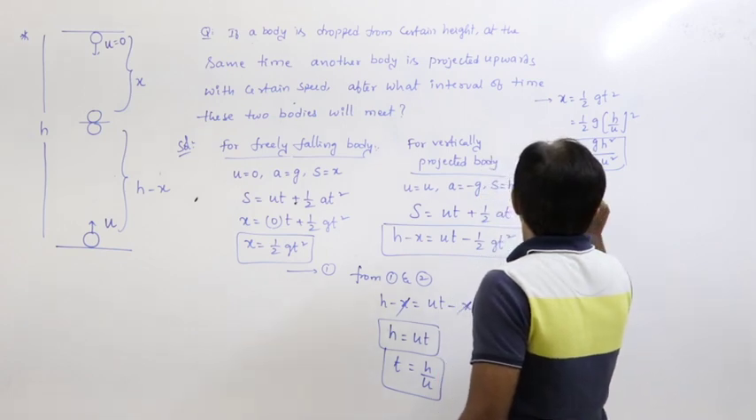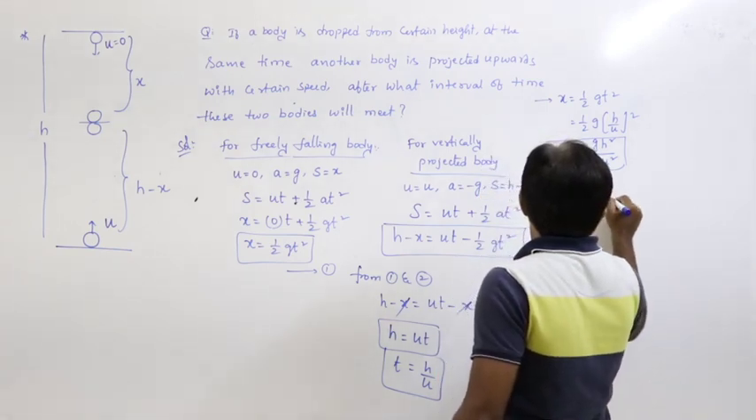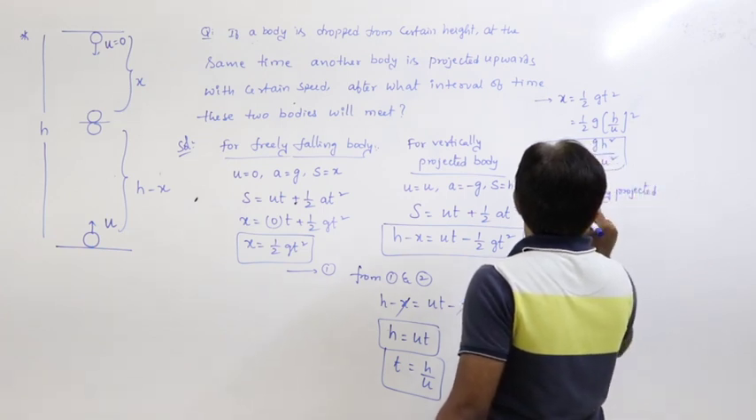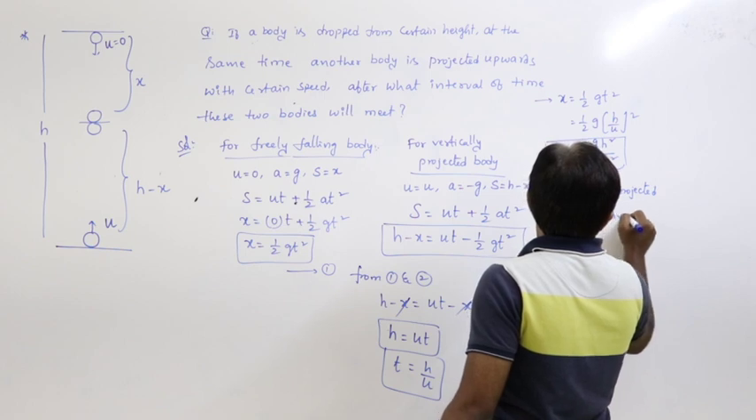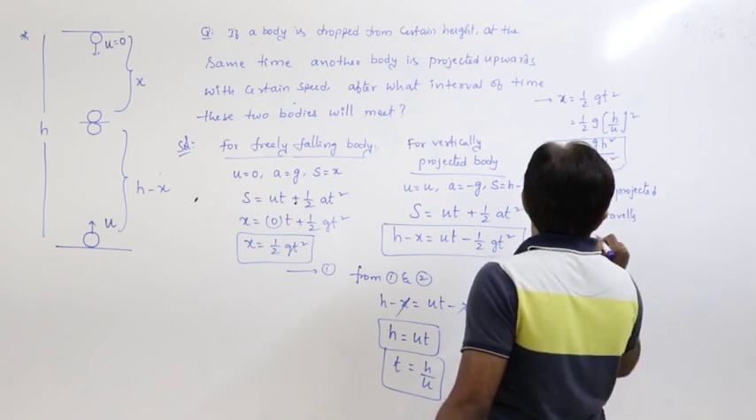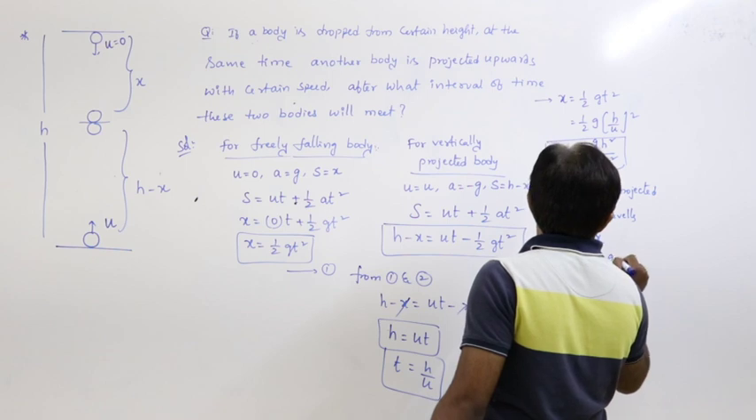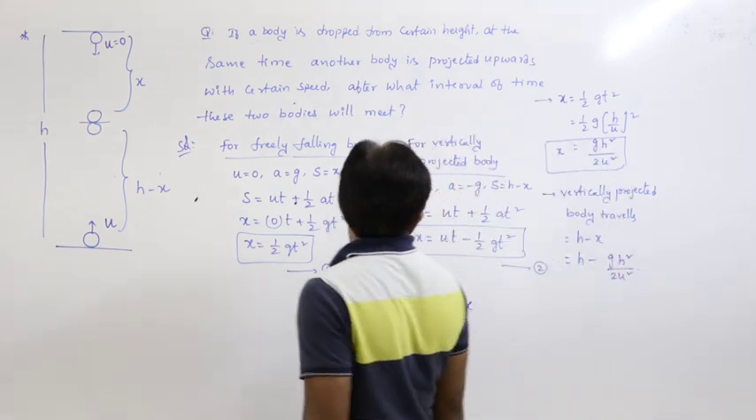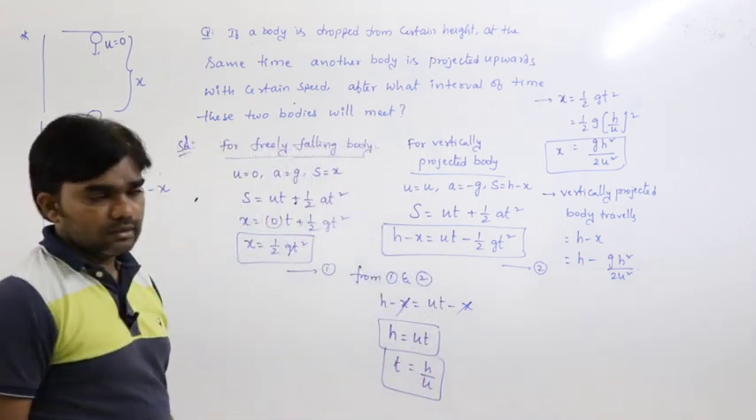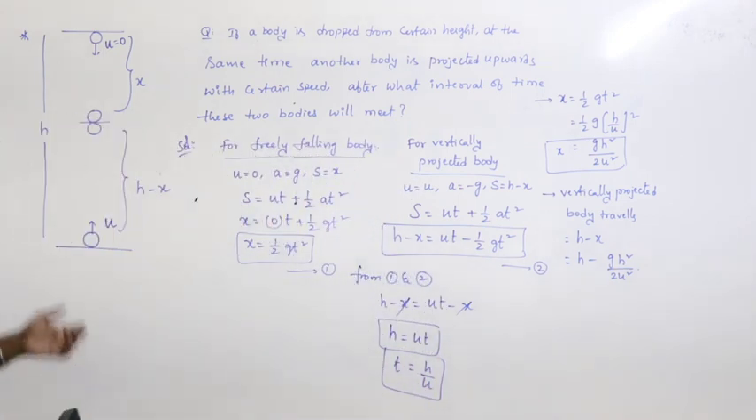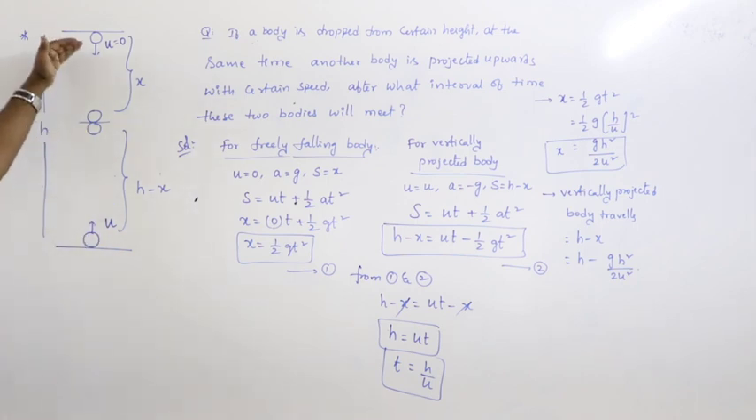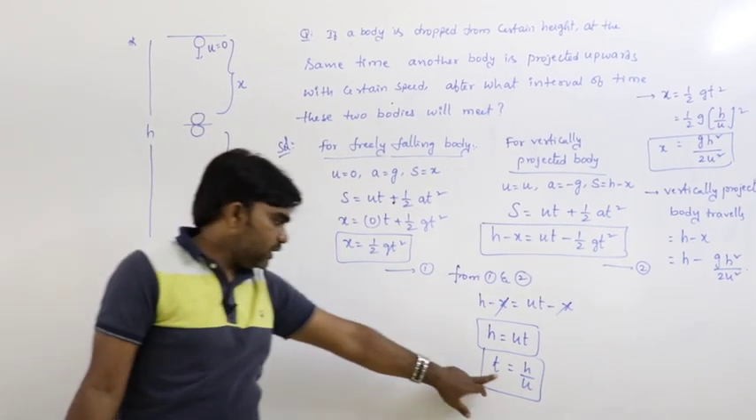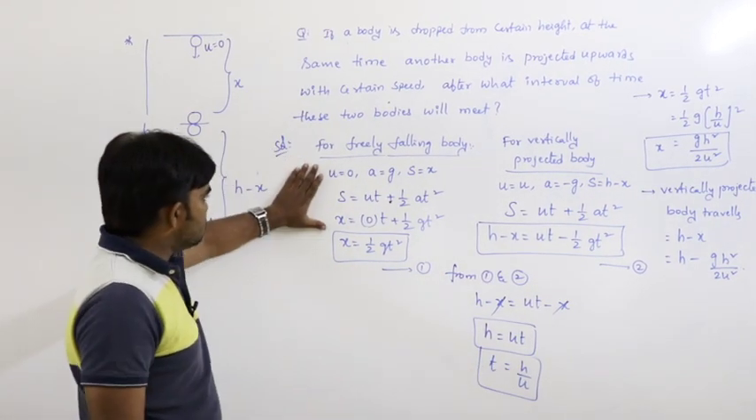And the vertically projected body travels h minus x, that is h minus g h square by 2u square. That's all, we can calculate based on this. This is the concept. One body is projected upwards, another body is freely falling. After what interval of time will these two bodies meet? So t equals h by u.